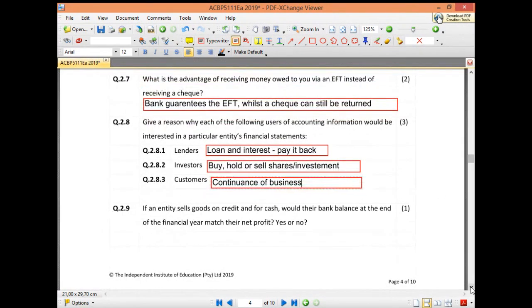Then 2.9, they ask you, if an entity sells goods on credit and for cash, would their bank balance at the end of the financial year match their net profit? Yes or no? Okay, so if we sell goods on credit and for cash, would the bank balance at the end of the financial year match their net profit? Yes or no? Let's see what the online group says. They say no. Okay, so the answer is no.